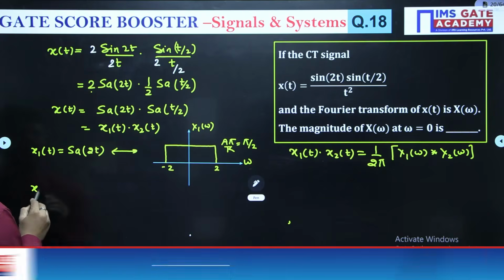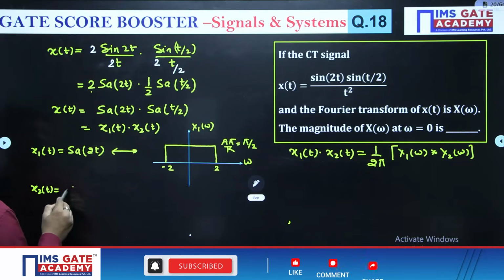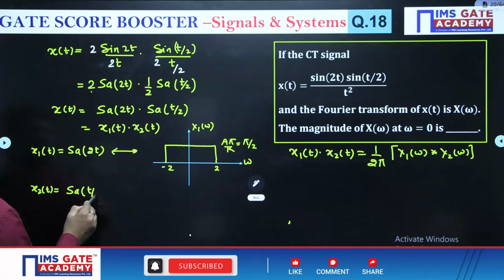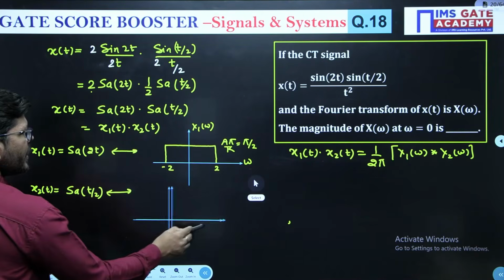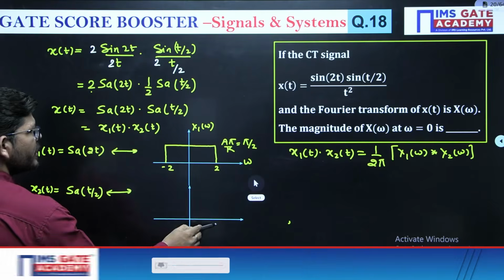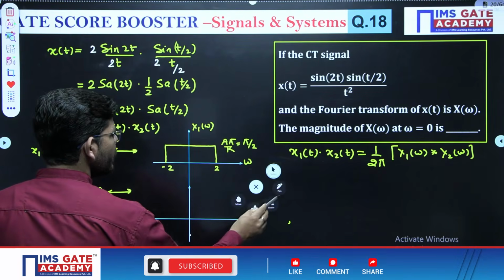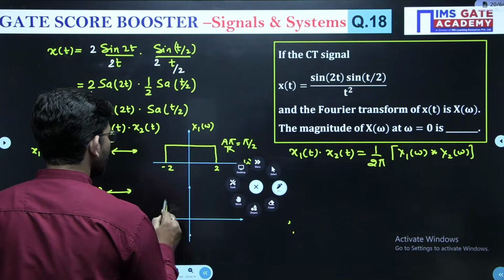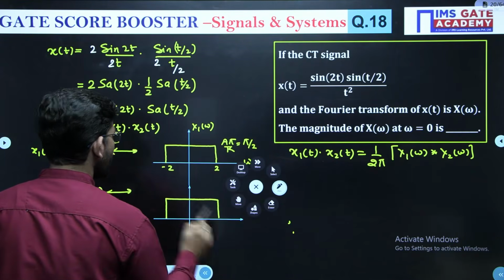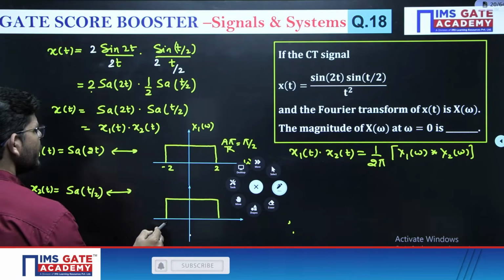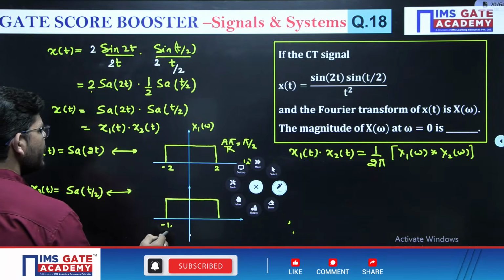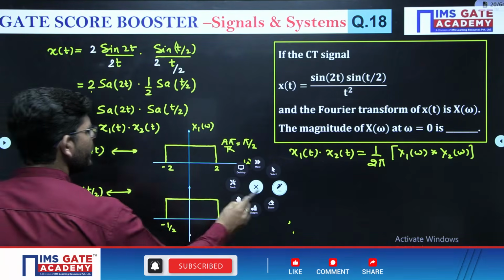Similarly, x2(t), which is sinc(t/2). What is going to be the Fourier transform of this signal? Again it is going to be a rectangular pulse, from -1/2 to +1/2.